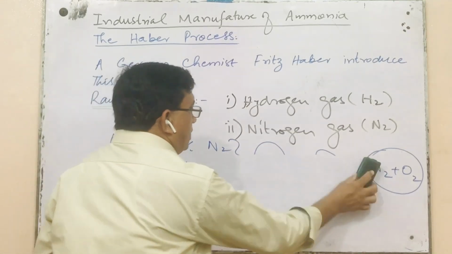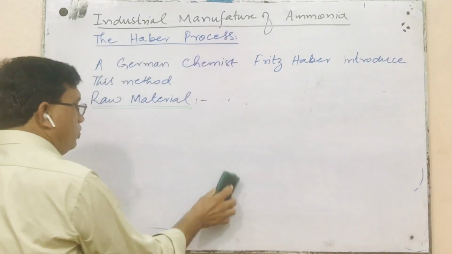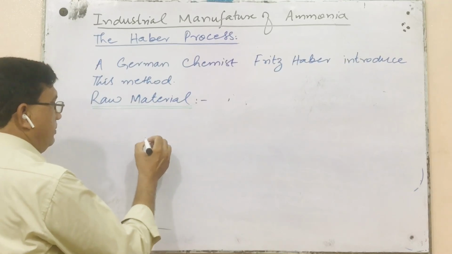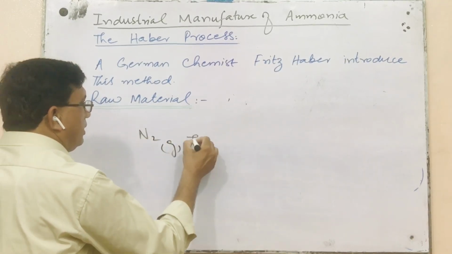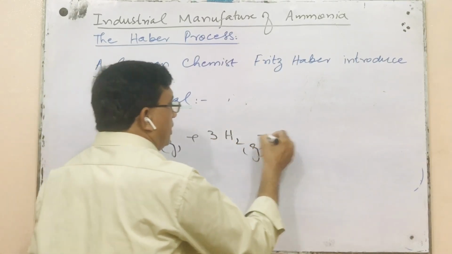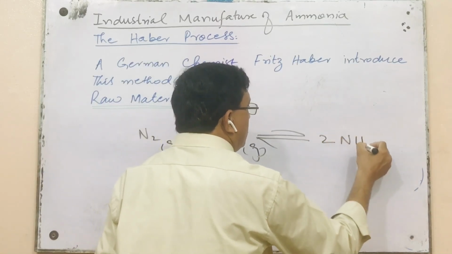Now, the Haber process equation for the preparation of ammonia is, it is a reversible reaction. Nitrogen gas reacts with hydrogen gas and produces ammonia gas.